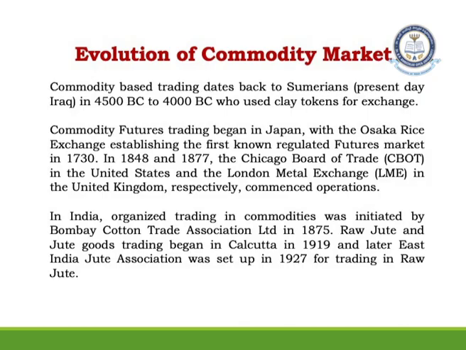In India, if you trace the history of the commodities market, it was there before independence. We had something called the Bombay Cotton Trade Association, cotton being an agricultural commodity. This association took cotton as a base commodity in order to do trading in securities. So in 1875, the Bombay Cotton Trade Association started trading in commodities. In the same way, in 1919 in Calcutta, we had raw jute and jute goods trading, where the East India Jute Association started trading in jute and raw jute in 1919, and continued up till 1927.